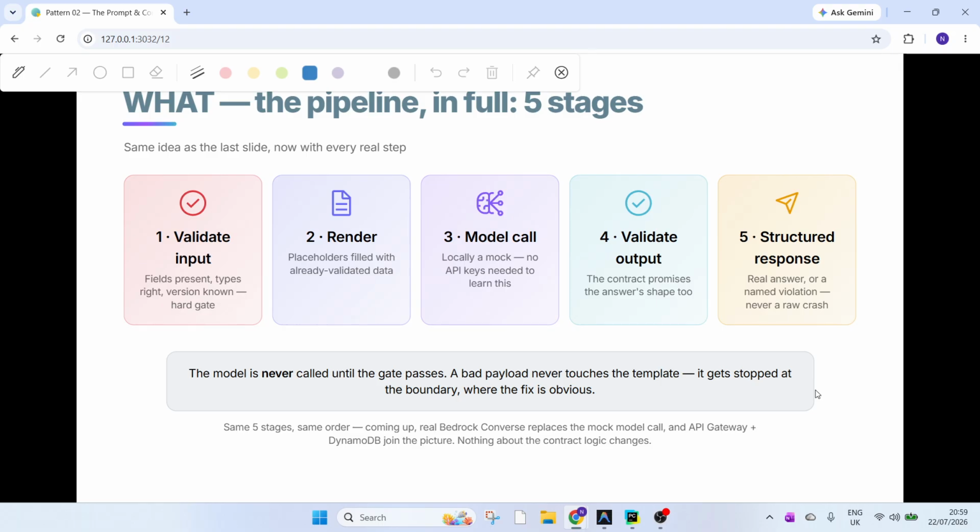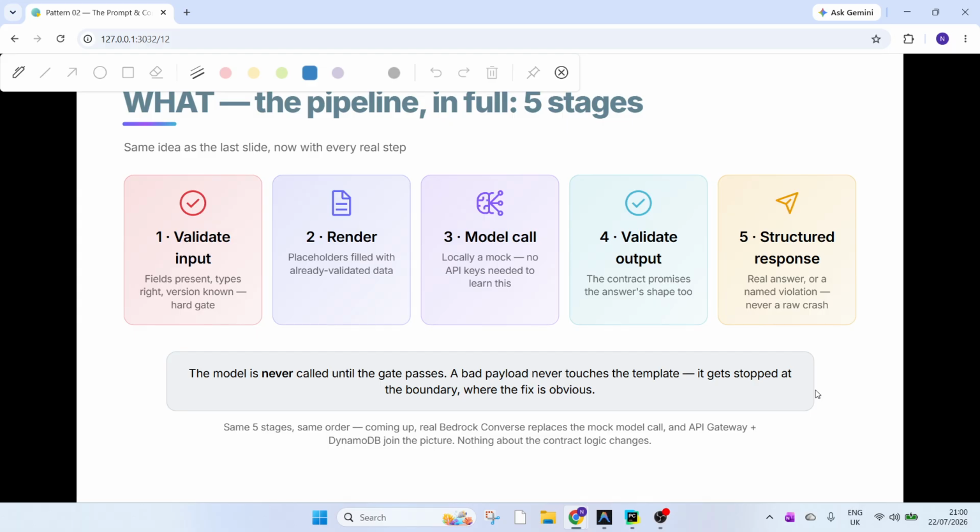Same flow, now in full. The local architecture we actually built runs entirely on your machine or my machine. No AWS account, a free five-stage lab. One, valid input: fields present, right types, version known, a hard gate. Two, render: placeholders filled with data that's already validated. Three is the model call.